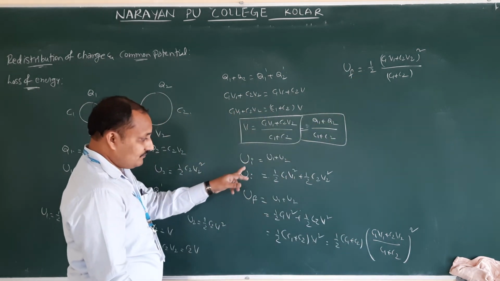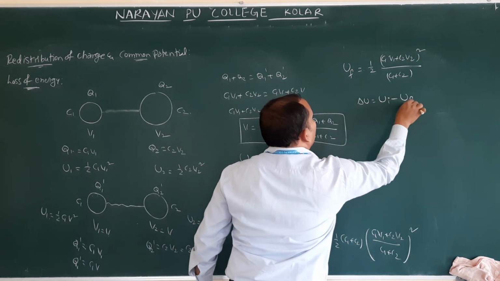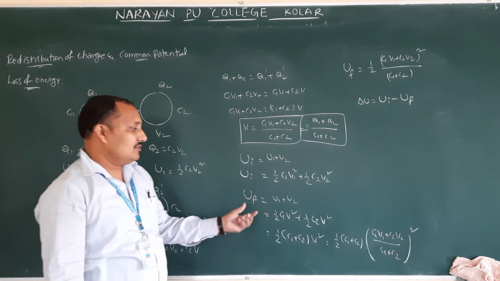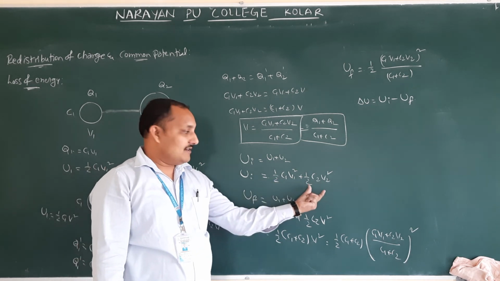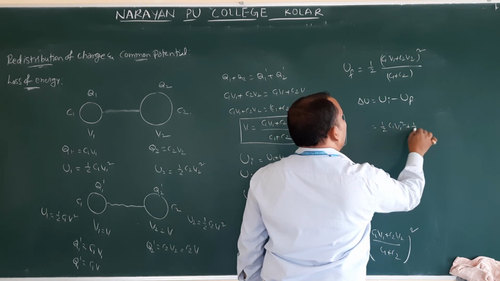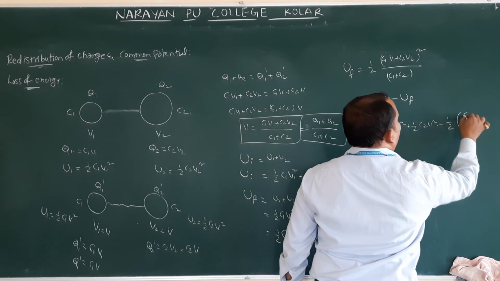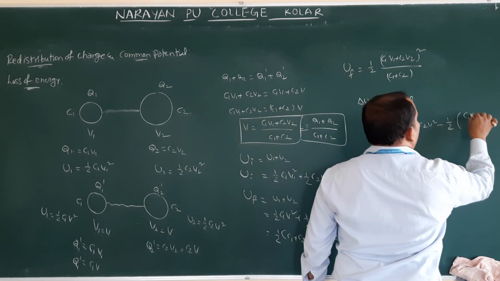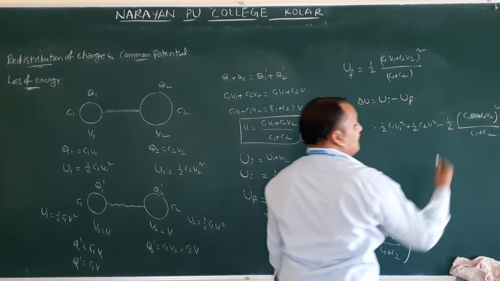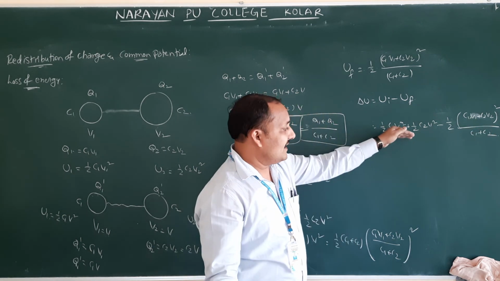If you subtract Ui minus Uf, delta U is equal to Ui minus Uf or Uf minus Ui. That is your wish. However, we are going to subtract. So the Ui value is half C1 V1 square plus half C2 V2 square, minus the Uf value, half of C1 V1 plus C2 V2 whole square by C1 plus C2. So we expand this with the A plus B whole square formula, take the LCM, and you will get so many steps here.